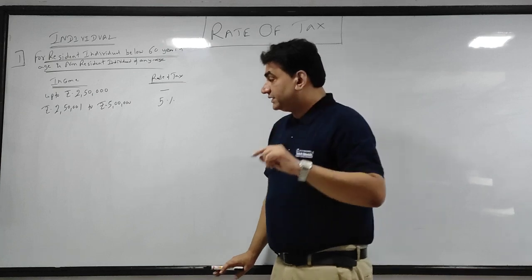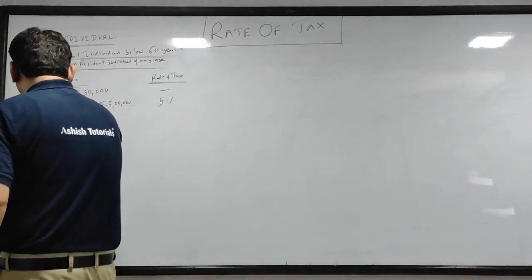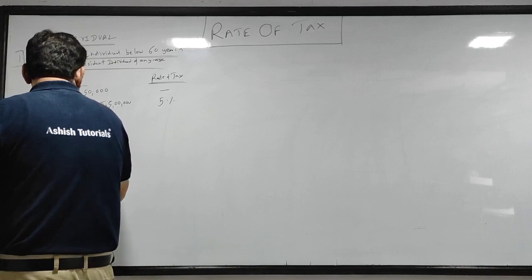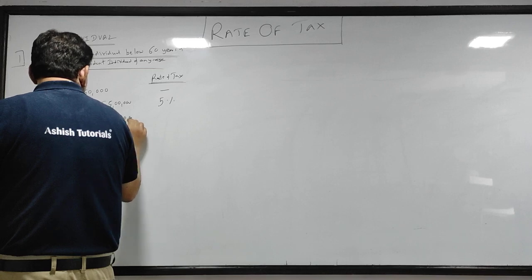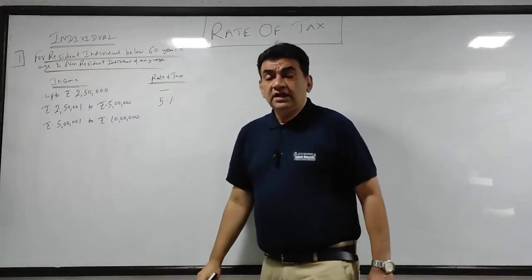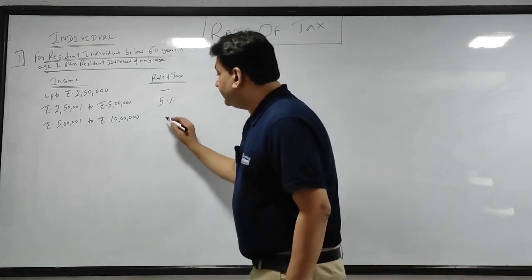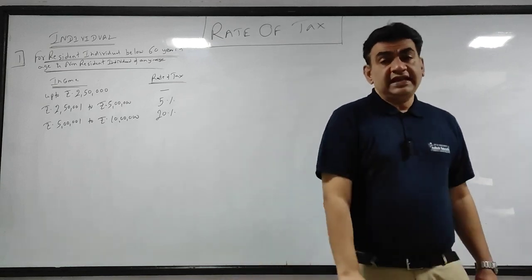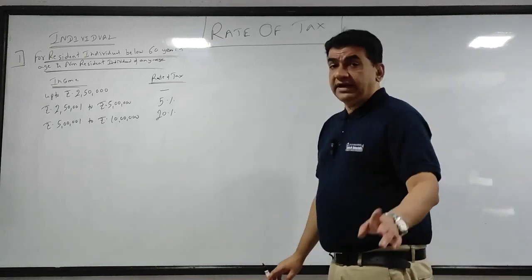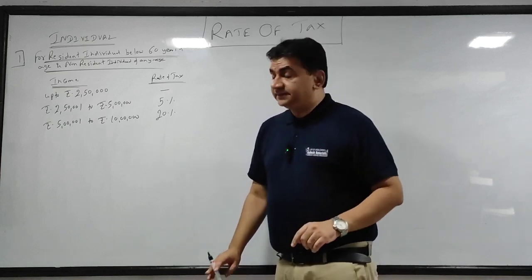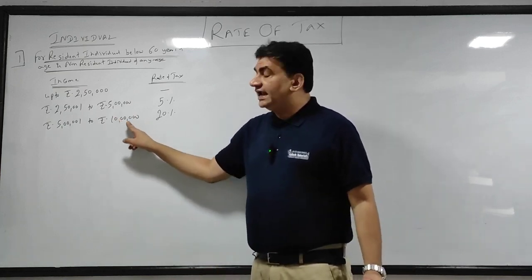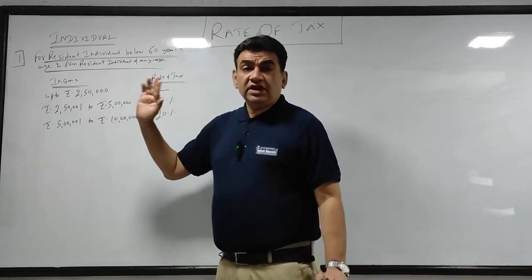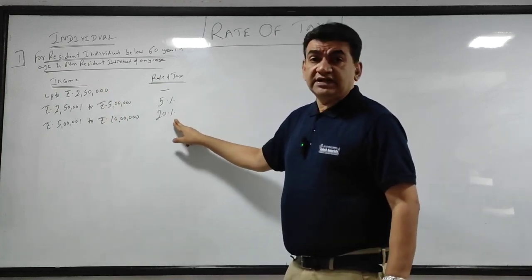Got it? Next, if this goes above 5 lakh, that means rupees 5 lakh 1 to rupees 10 lakh, then the rate of tax will be 20%. Now listen. Suppose the income is 10 lakhs. When I do the sum, that time I'll do in detail. 10 lakh minus 5 lakh, कितना हो गया? 5 lakh. So 5 lakh का 20% is 1 lakh.